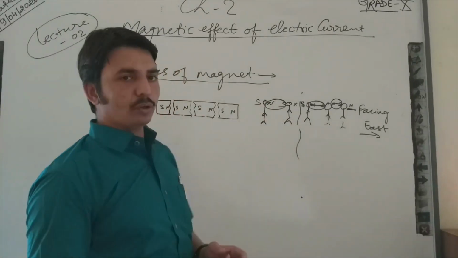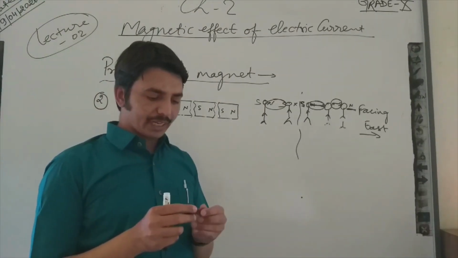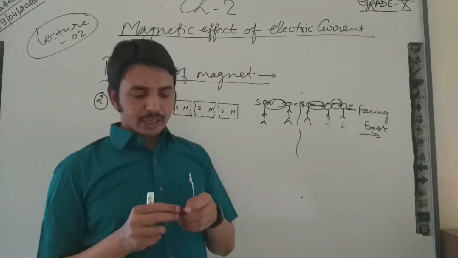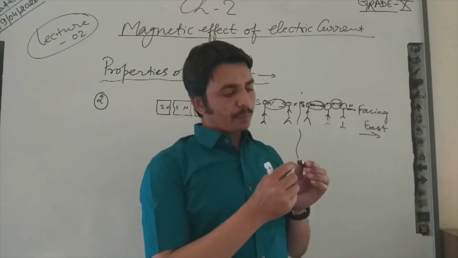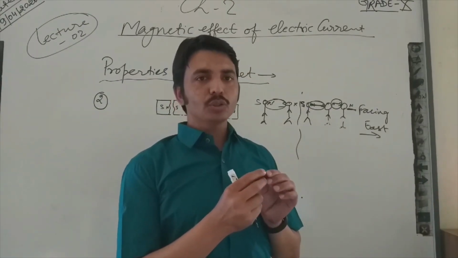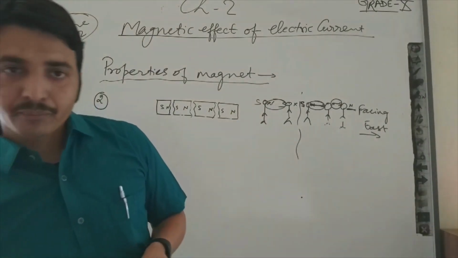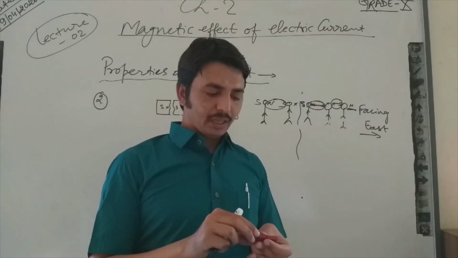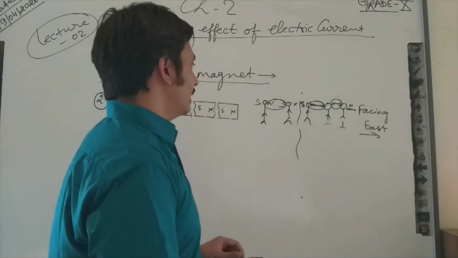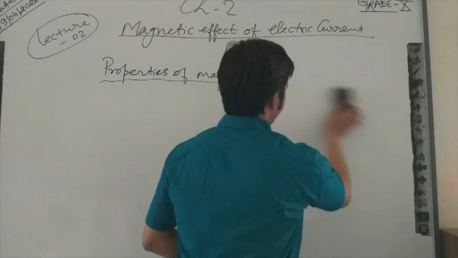So in this manner, because we are discussing a rectangular wire magnet, what happens? In a rectangular wire magnet, you can see crores of atoms are present in this cross section, and these crores of atoms are showing their impact. I also want to explain what the south pole and north pole are.